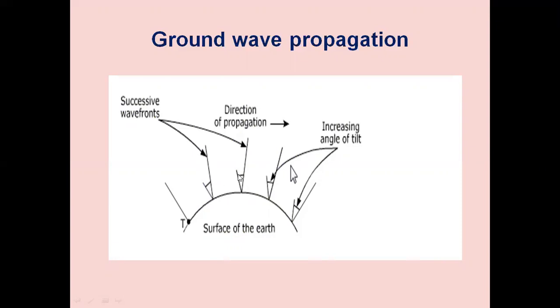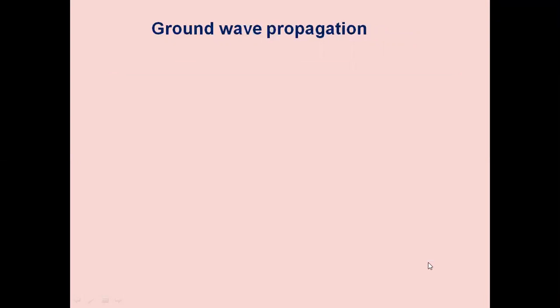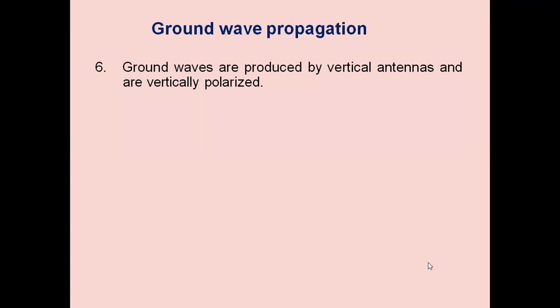So the angle of tilt is increasing. These are the successive wave fronts. As it is moving from transmitter to receiver, the angle of tilt increases. When the angle of tilt becomes more, if it is 180 degrees, what happens? That wave will disappear. So we can provide repeaters such that the signal will not disappear. So we can pick up the signal along the route. Ground waves are produced by vertical antennas. The reason is we need vertical polarization for ground wave propagation.